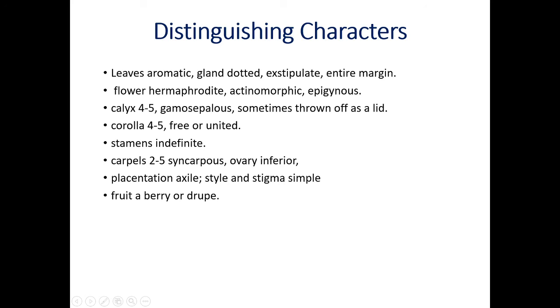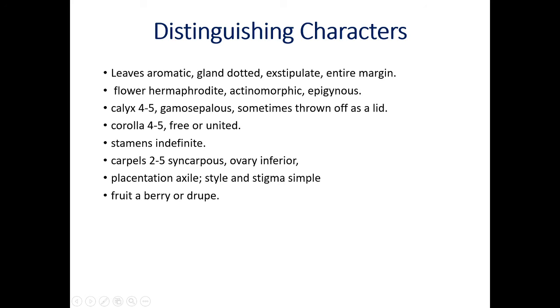Actinomorphic. When the flower is cut through any plane, it becomes divided into 2 equal parts. Epigynous, that means ovary inferior. Number of calyx 4 to 5. Gamosepalous, that means they are united. We have seen in a floral diagram, sometimes thrown off as a lid covering is there. Corolla 4 to 5, free or united. Stamens many, indefinite.